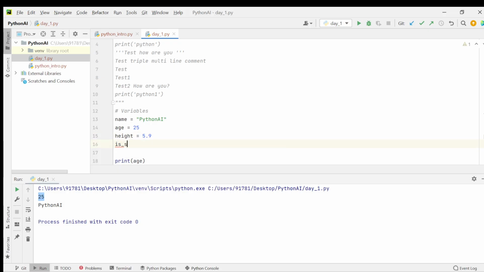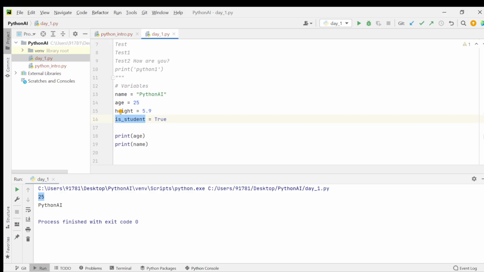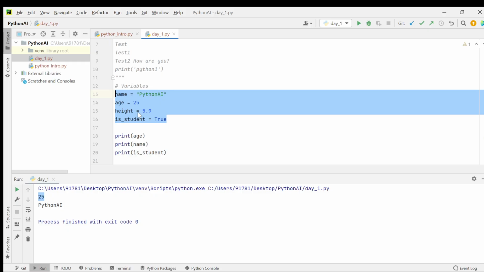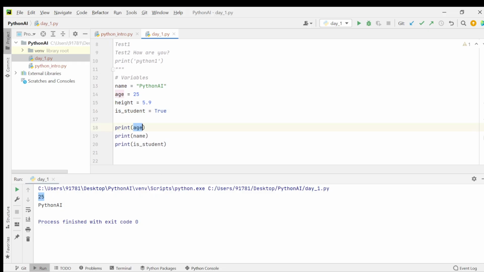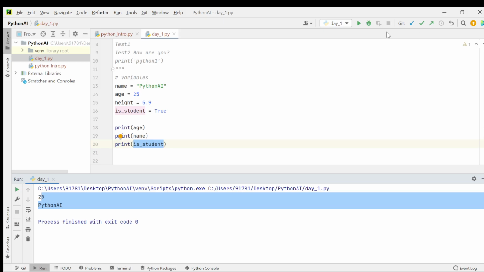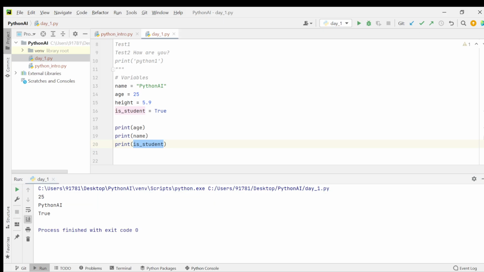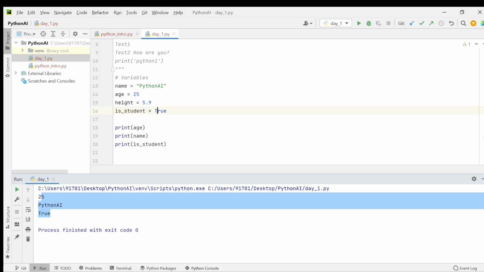Let's say student is equal to true. So this variable name is student. If we refer to student in our program, then it will just print whatever value we stored here. So now we get age as 25, name as Python AI, and student as true in the terminal output. That's it. Same as with false.